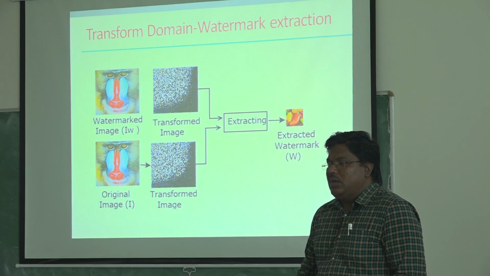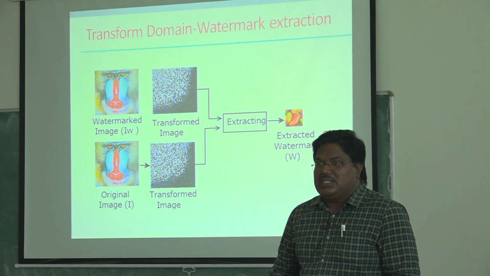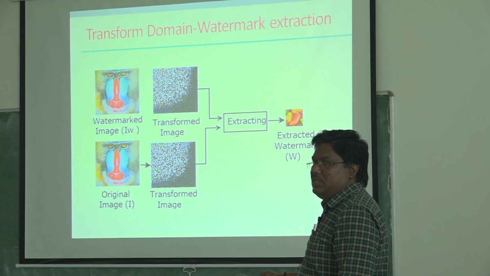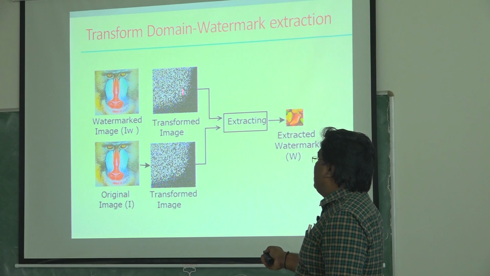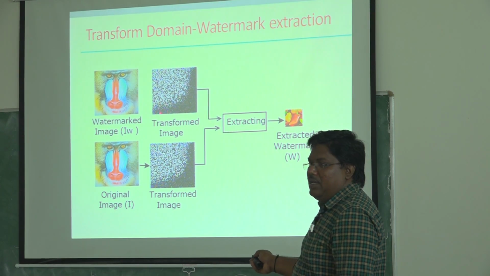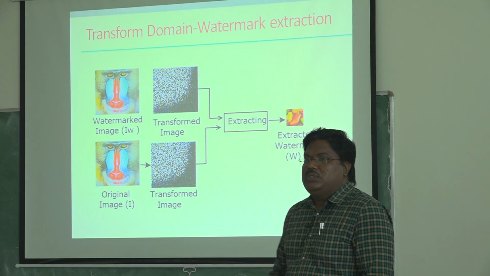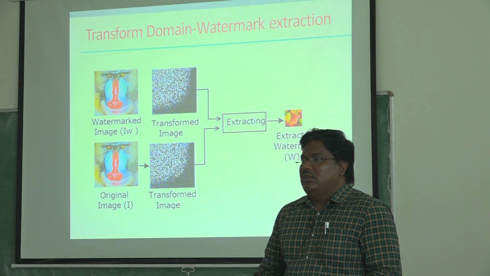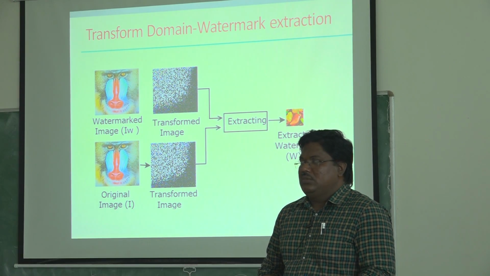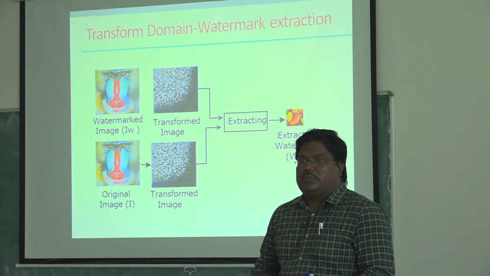Okay, so now if I want to extract this, I want to find out who has done this. What I will do is take the watermarked image and the original image, and transform them. I will get a transformed image here and a transformed image there. Finally, I am going to use the extracting algorithm, and I will get the extracted watermark. By using this extracted information, I can identify who the real culprit is, and we can punish him. So this is the overall system we are building as part of this project.